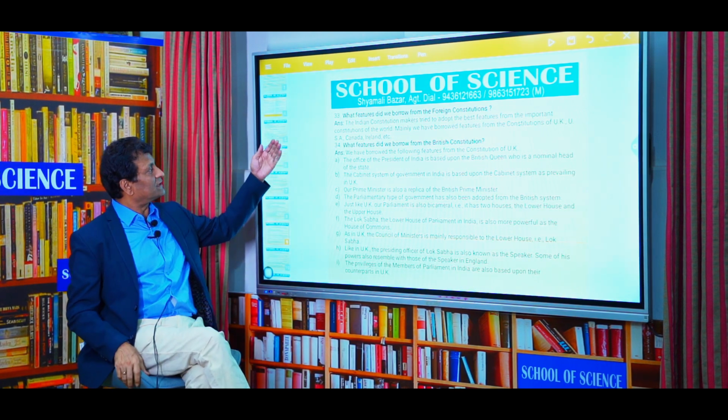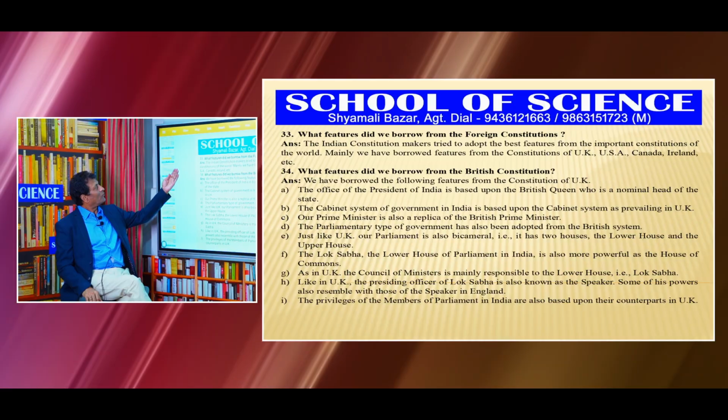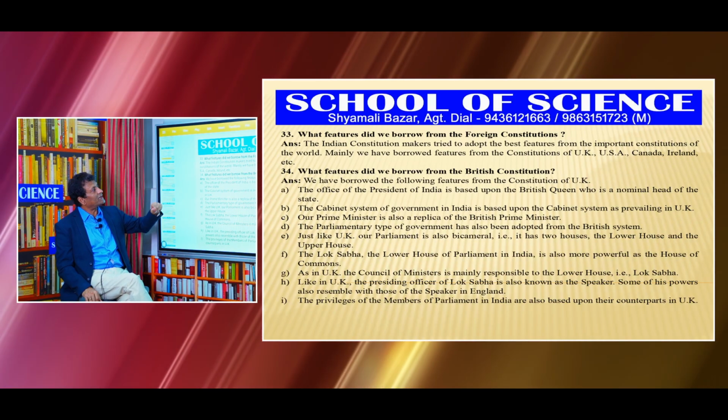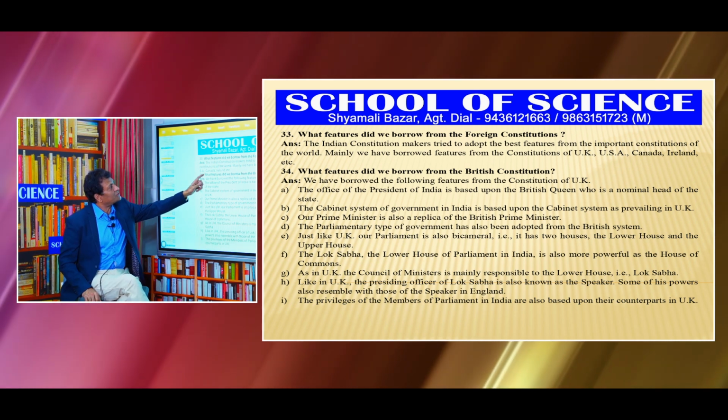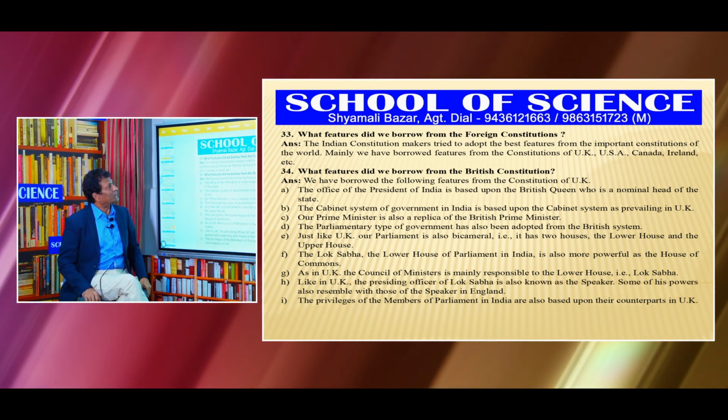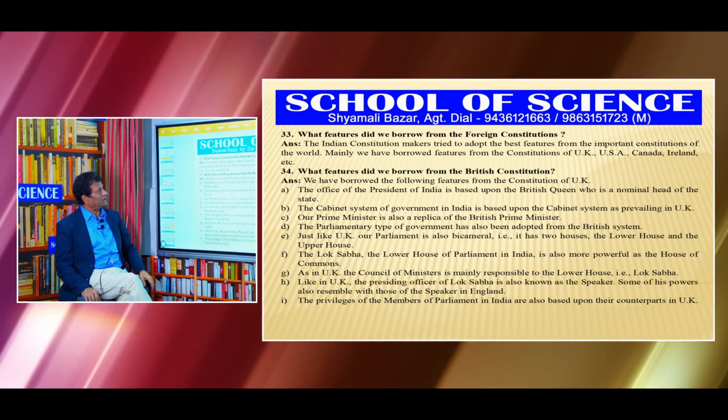So from question number 33 we will see what features did we borrow from the foreign constitutions? The Indian Constitution makers tried to adopt the best features from the important constitutions of the world.